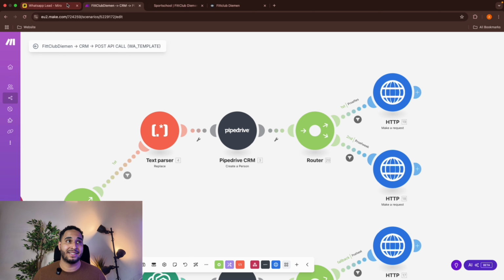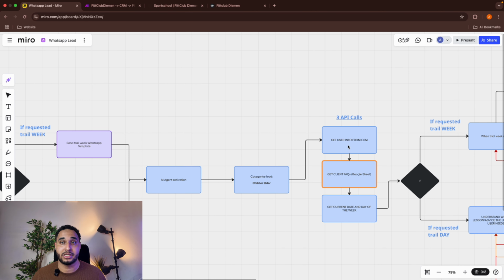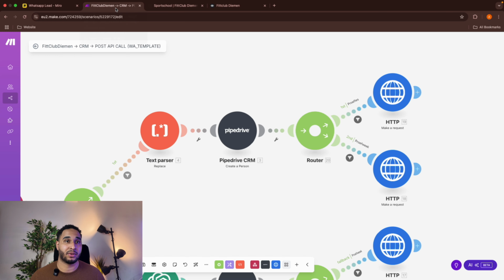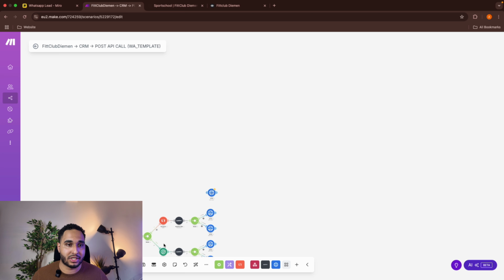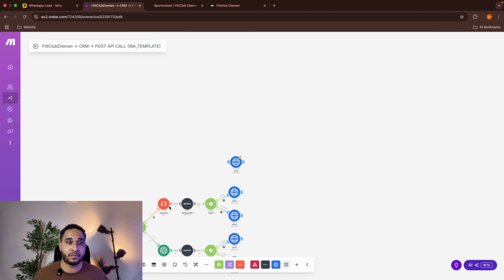So once we have this step, where we are going to get the user information, this will then always be successful. If the phone number is 06 and in the CRM is 31, it will not find it. So that's why we have this step. This OpenAI module will do the same, but mostly for foreign numbers. But I expect most of the numbers will be a Dutch number.